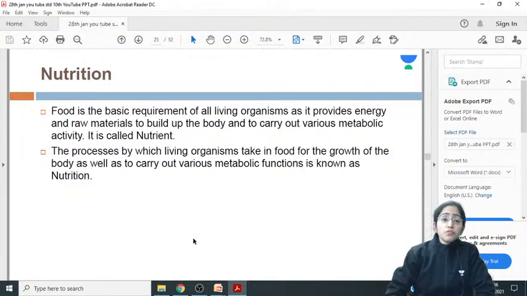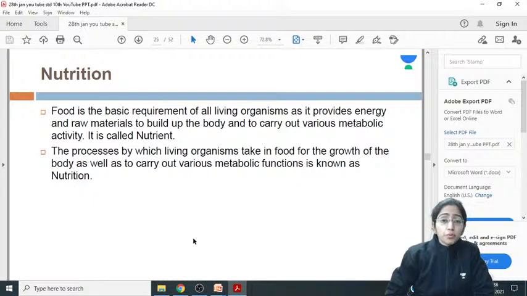Why? Because food is providing us the energy as well as the raw material to build up the body, energy to carry out all the metabolic activity. So the process of taking in of food is said to be nutrition. I repeat once again that each and every living organism, be it unicellular or multicellular, definitely does require food.